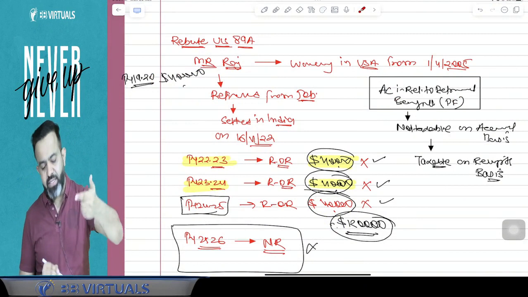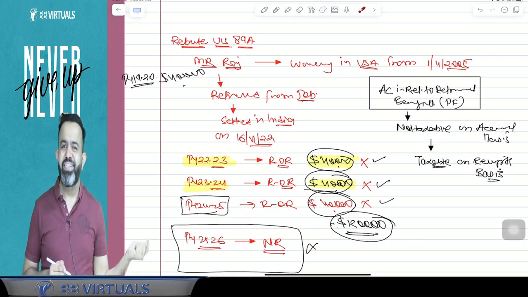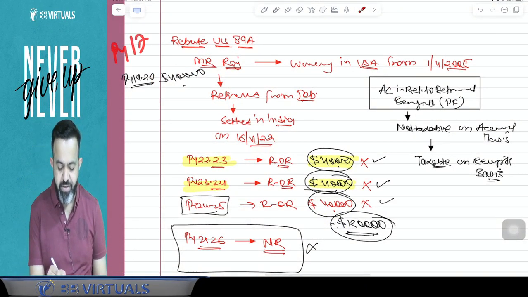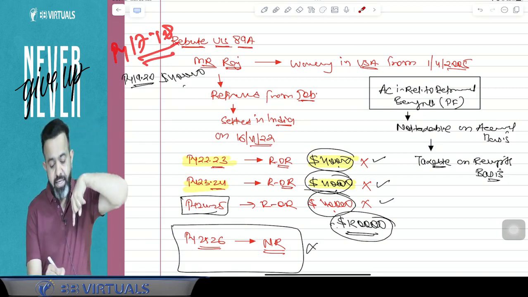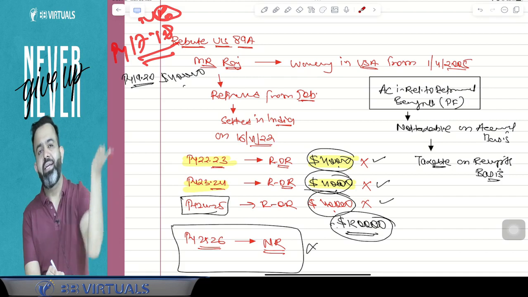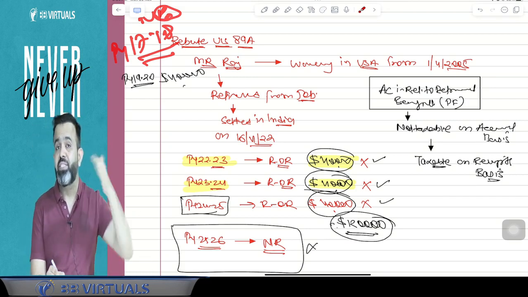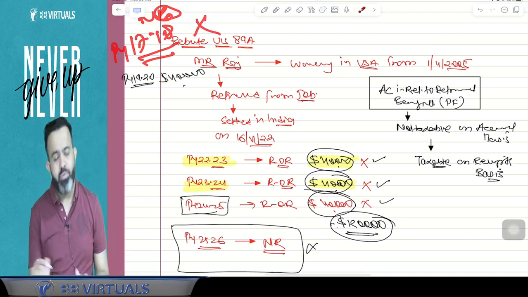And second is, for example, in the year that person was non-resident, there may be a possibility that in previous year 17-18 also there was some income in that account. But that year that person was non-resident, so anyway that income is not taxable in India in the year in which that person was non-resident. So that income you have to ignore.